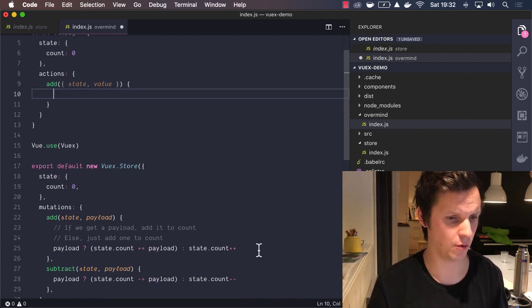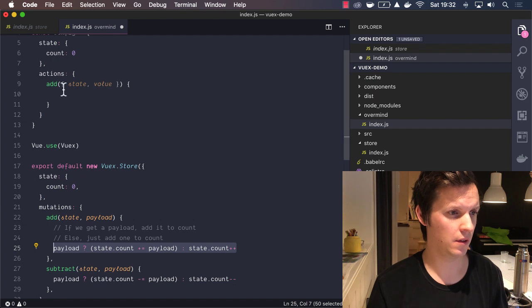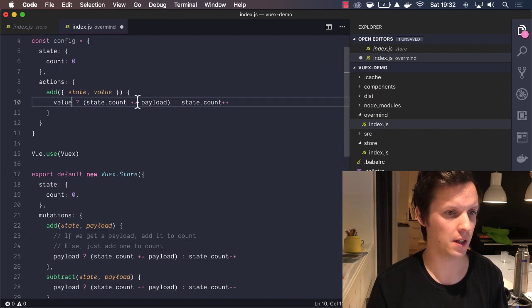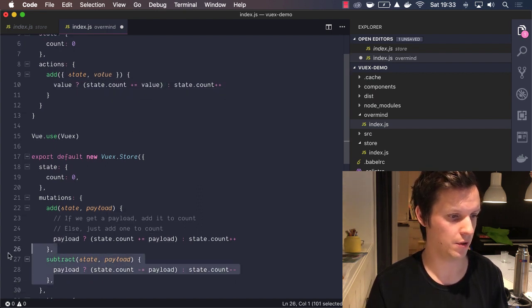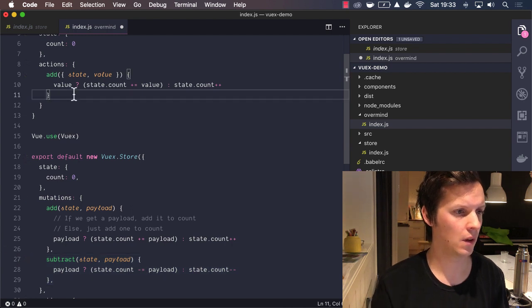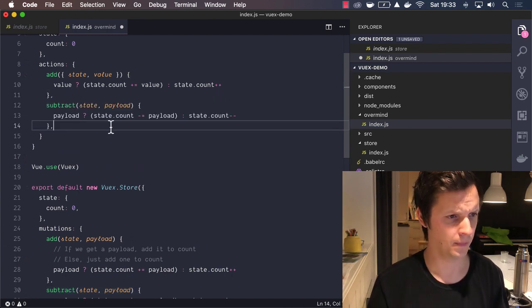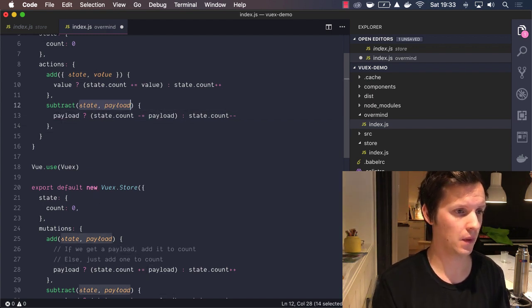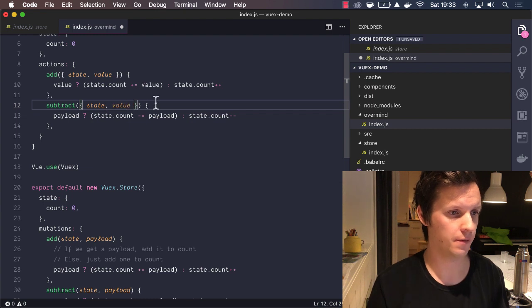And then we'll just copy this code. And instead of payload, we'll say value, and we still have state count value, and then we do the same for subtract, like this, and we'll use state and value here as well.